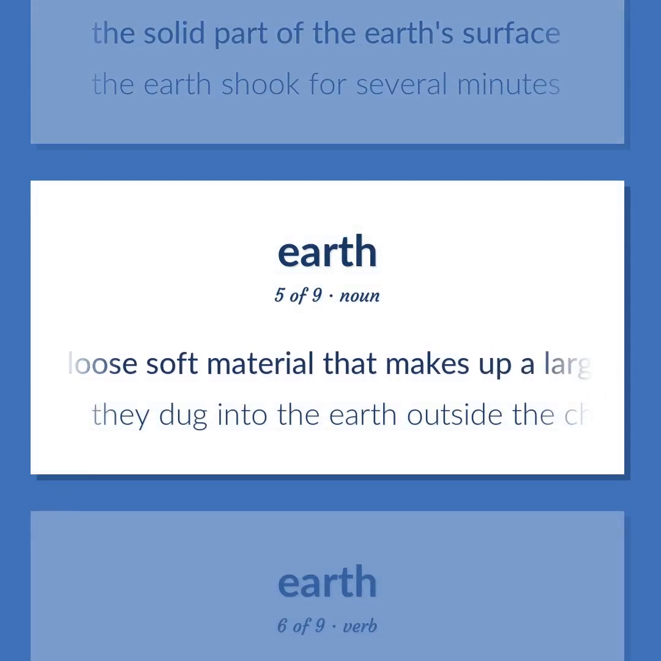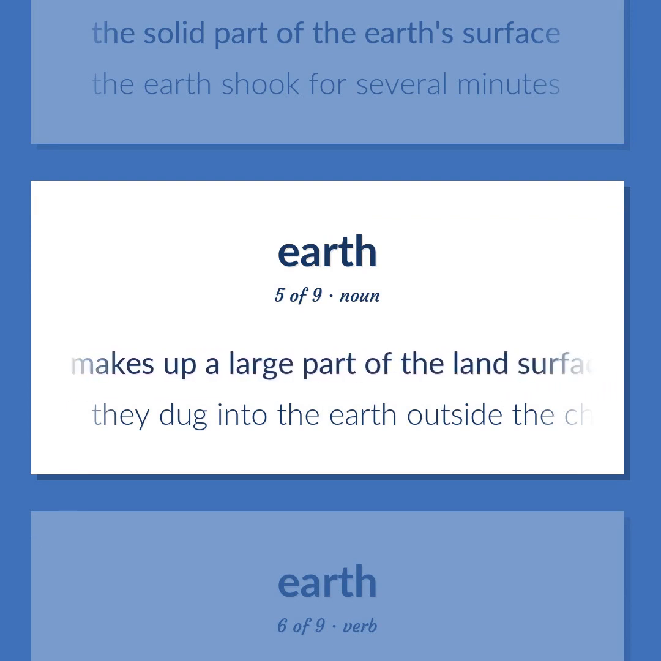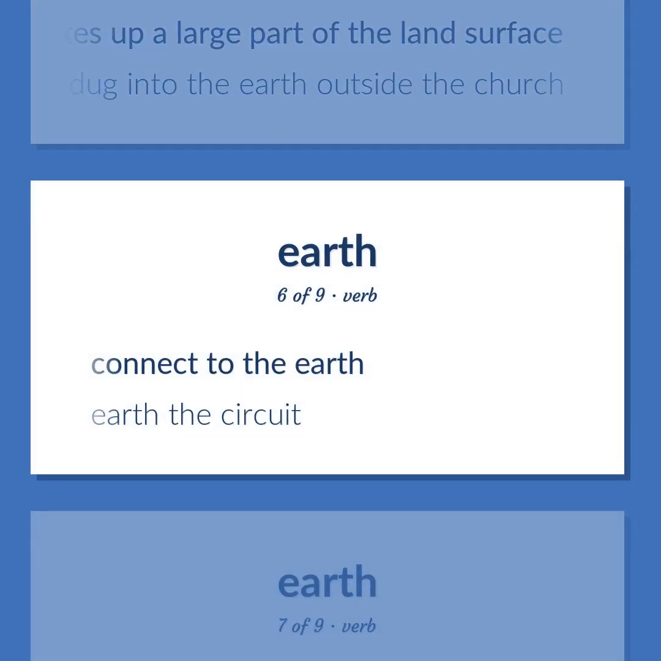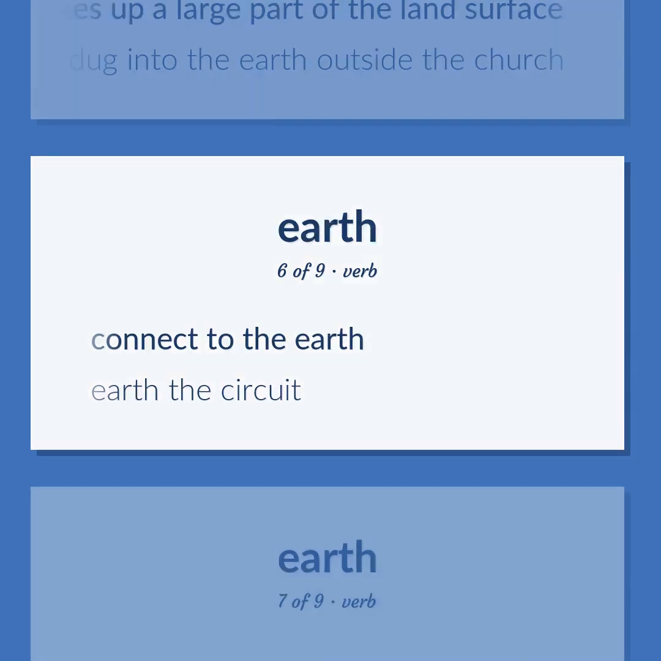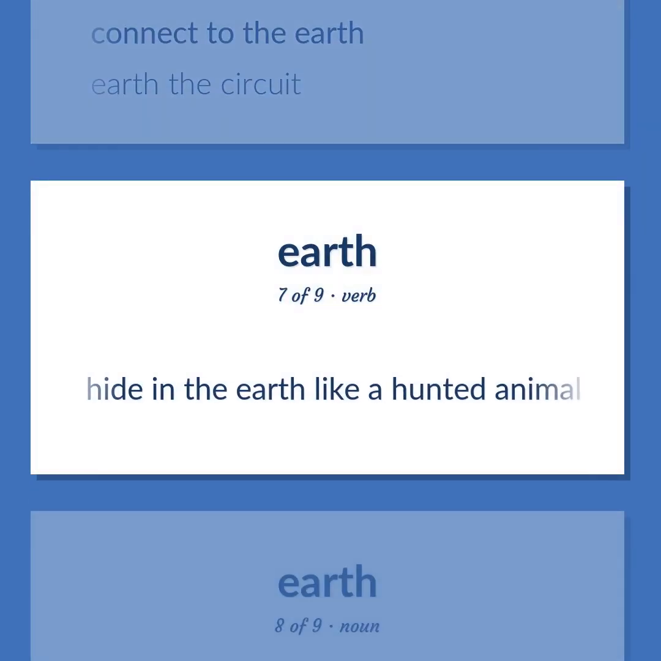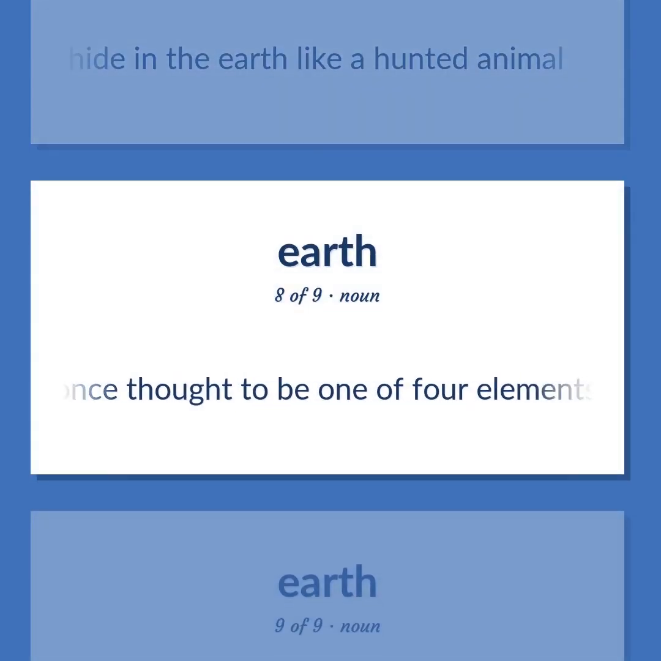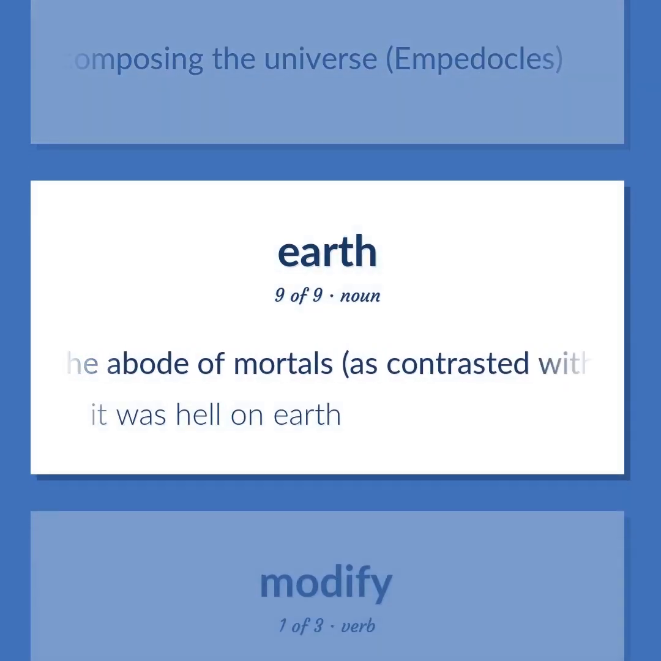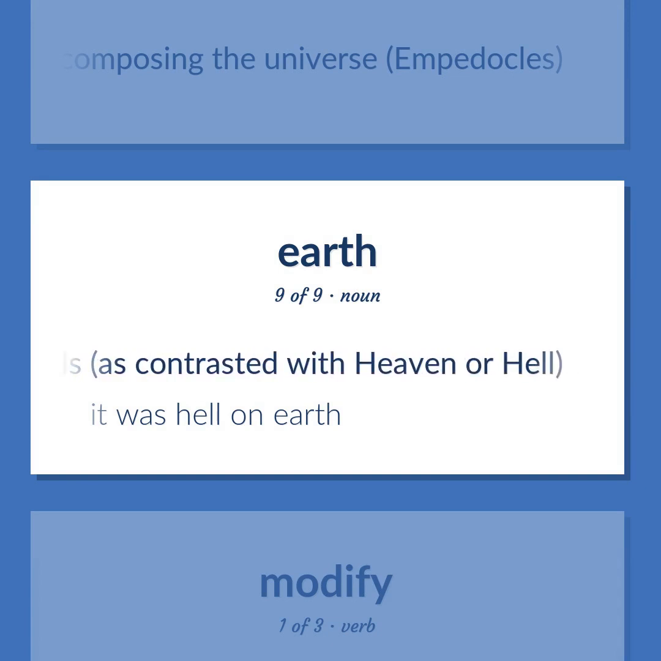The loose soft material that makes up a large part of the land surface. They dug into the earth outside the church. Connect to the earth. Earth the circuit. Hide in the earth like a hunted animal. Once thought to be one of four elements composing the universe, Empedocles. The abode of mortals, as contrasted with heaven or hell. It was hell on earth.